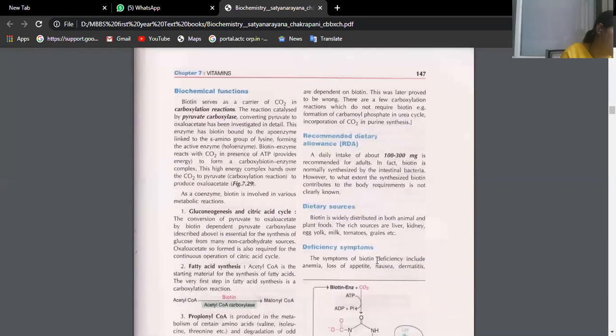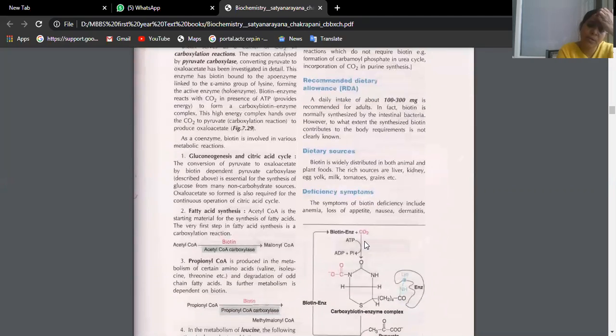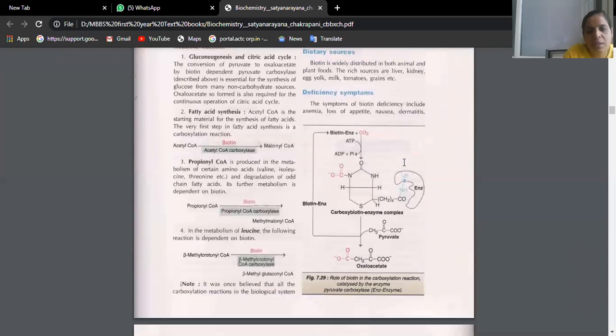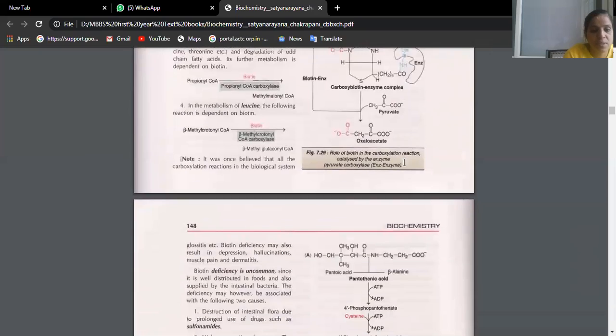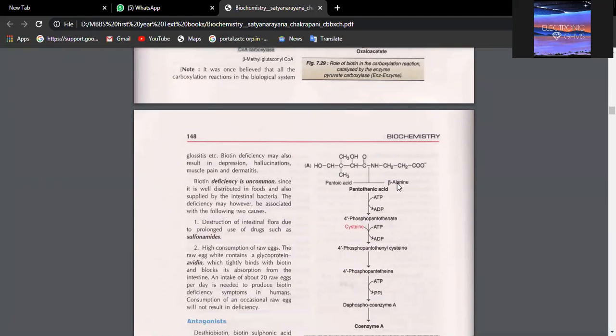Okay. Then deficiency symptoms. Biotin deficiency will cause anemia and loss of appetite. What is loss of appetite? You don't feel like eating. Nausea: you will have a vomiting sensation. Dermatitis: thickening and roughening of the epidermis of the skin. Glossitis. What is glossitis? Inflammation of the tongue, so the tongue is swollen up. Okay.